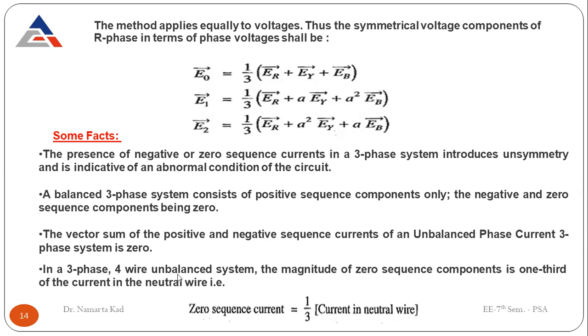In a three-phase, four-wire unbalanced system, the magnitude of the zero sequence component is 1/3 of the current in the neutral wire. This is how it is seen from this equation also. The zero sequence current is equal to 1/3 of IR plus IY plus IB, and we know that this sum flows in the neutral wire. So this can also be written as: the zero sequence current is equal to 1/3 of the current in the neutral wire. You can also say it like this.